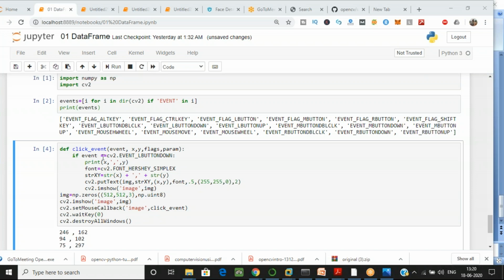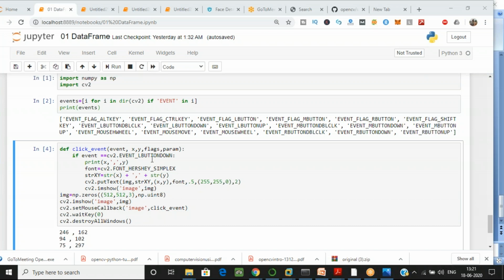I am declaring if event equal to, when I click on my screen with the left button of my mouse, on the image, cv2 dot EVENT_LBUTTONDOWN, then what will happen? This is the event.